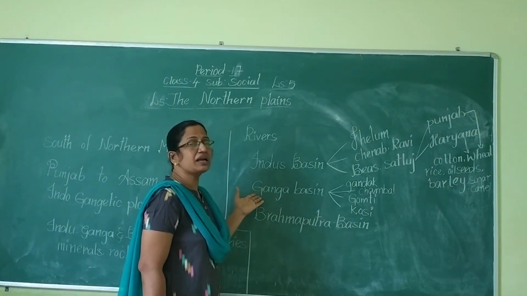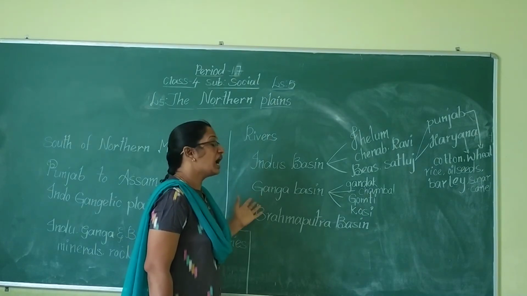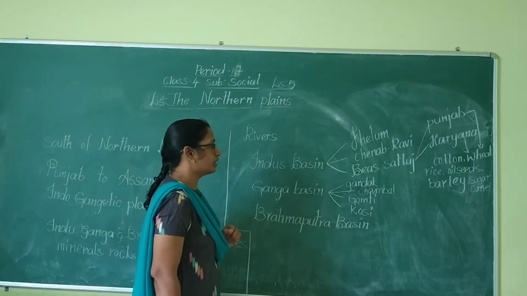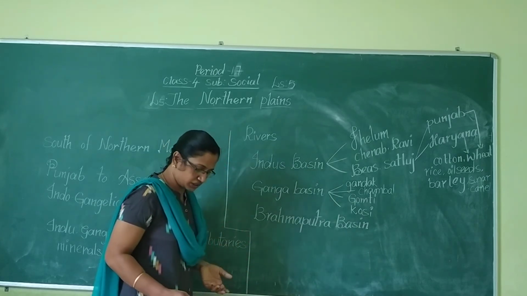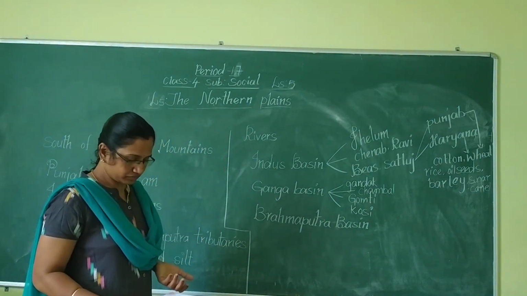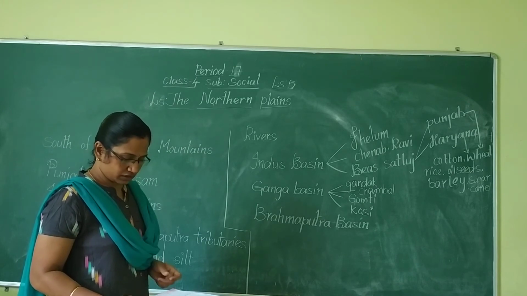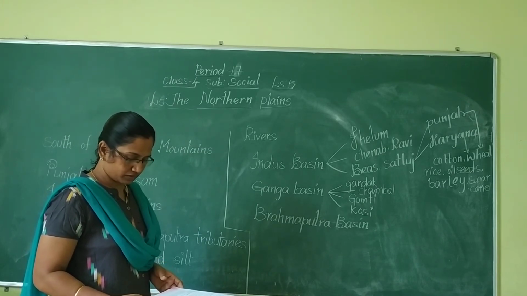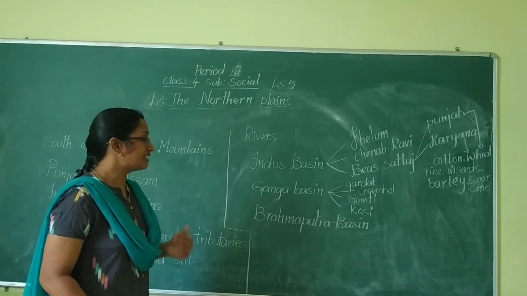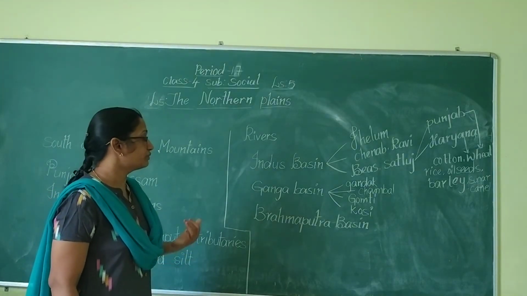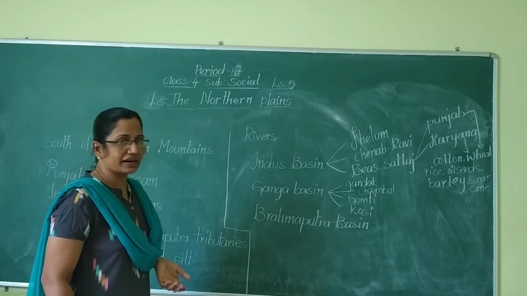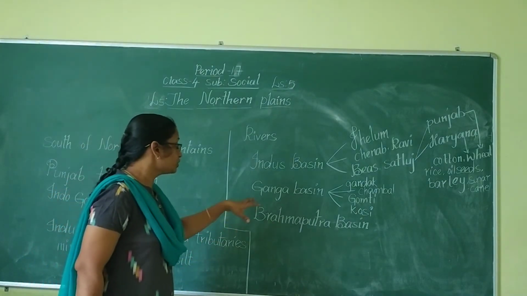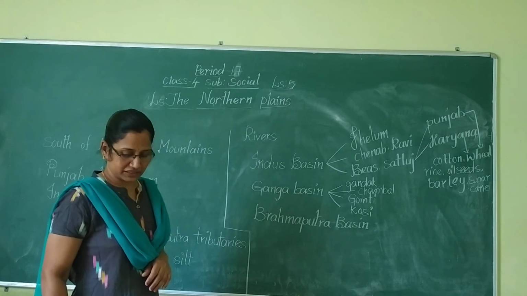Ganga river is the main river and its tributaries are Gandak, Chambal, Gomati, Kosi, and Ghagara. So these are the tributaries to the Ganga basin.